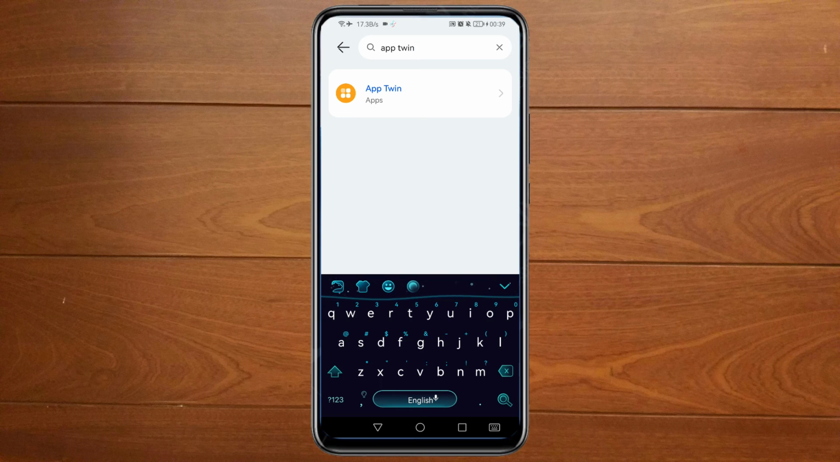As you can see guys, I've already found app twin. So it depends on the type of phone that you are using. For me, I'm using Huawei. So for other phones, you can find dual app or clone app. So if you found it, just tap on it.